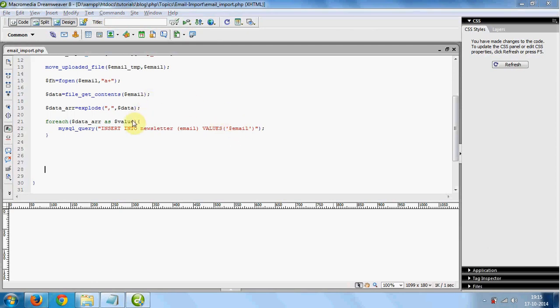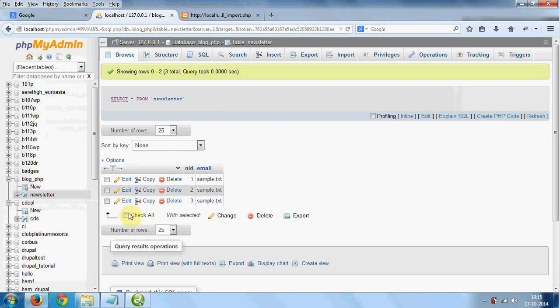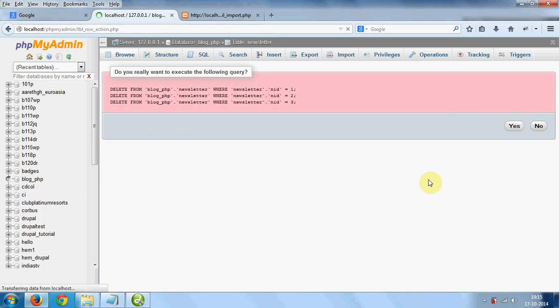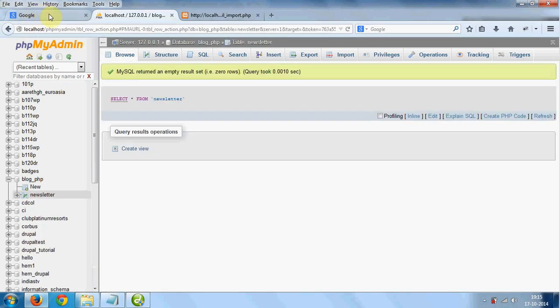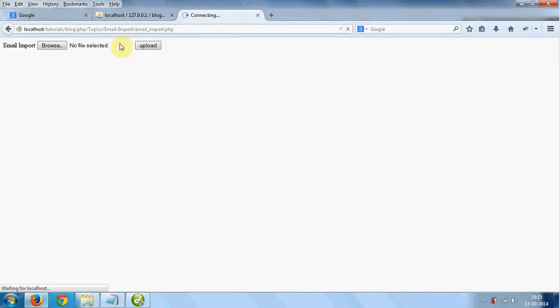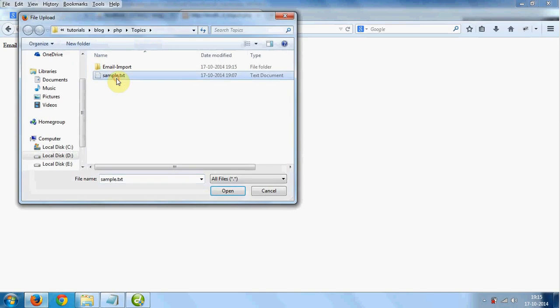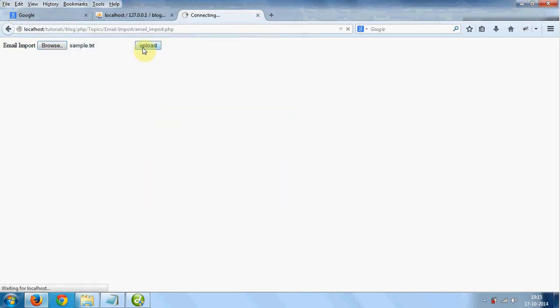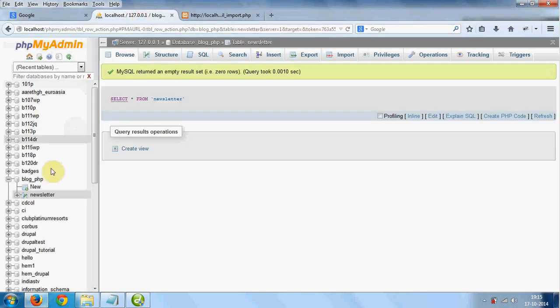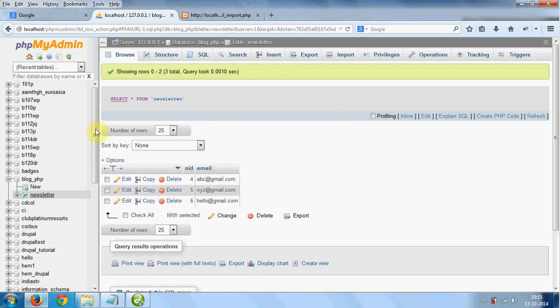All the email IDs are stored in the $value variable, so we have to mention $value here. So yes, all these email IDs are inserting in the table separately.